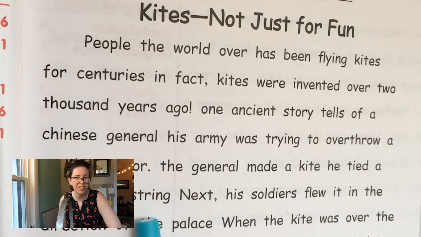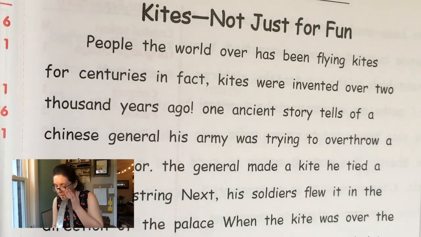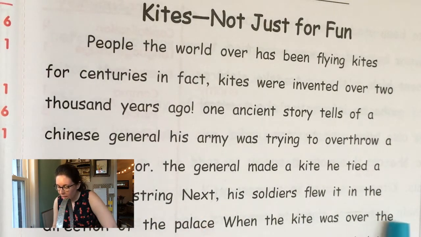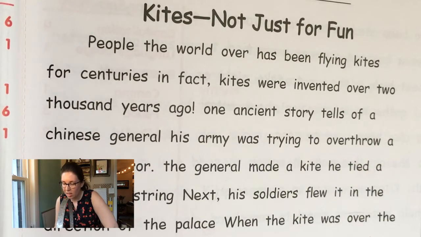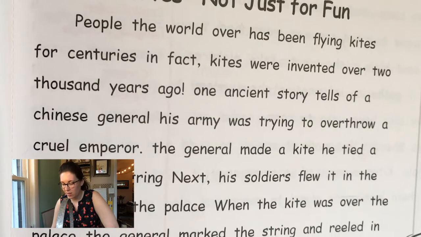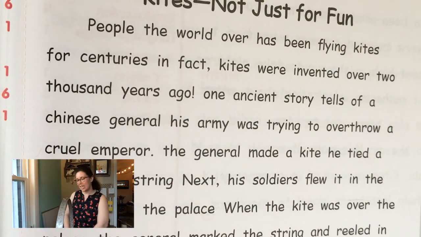See how hard it is without these edits to even follow along? Next, his soldiers flew it in the direction of the palace. When the kite was over the palace, the general marked the string and reeled in the kite. Okay. If you're like me, I'm ready to start editing because this is driving me crazy. So let's get going.